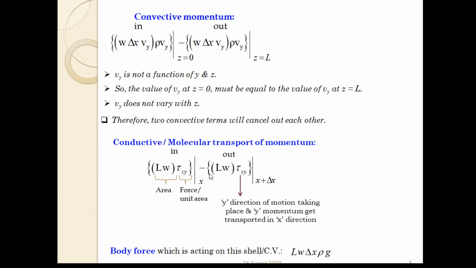As we have the shell thickness del x, at x, that is at the first side surface of that control volume, we have the conductive momentum in at x, and out at x plus del x.